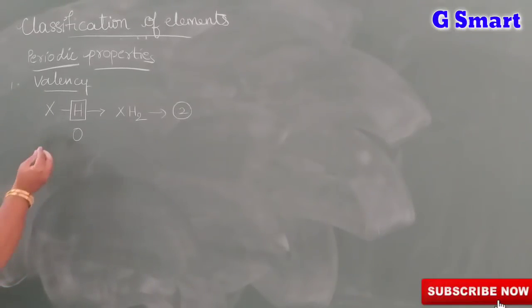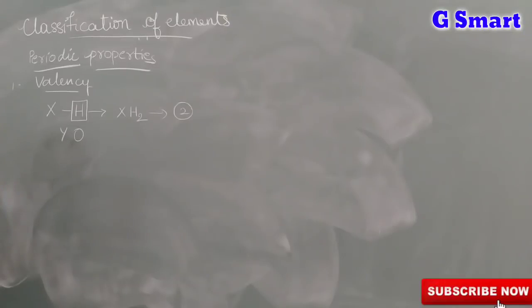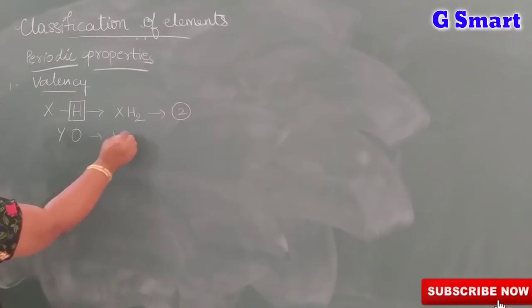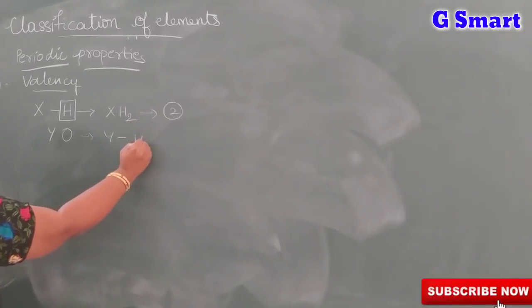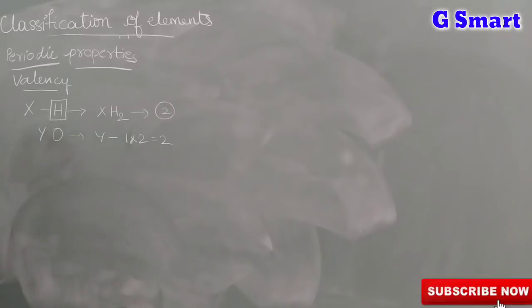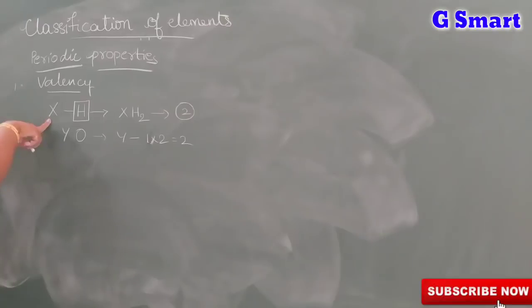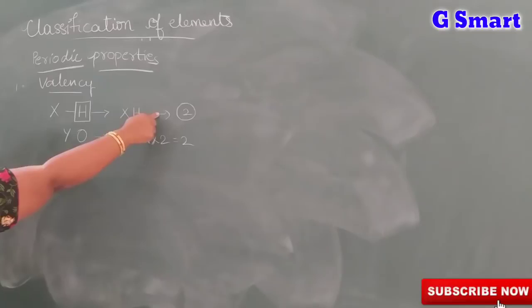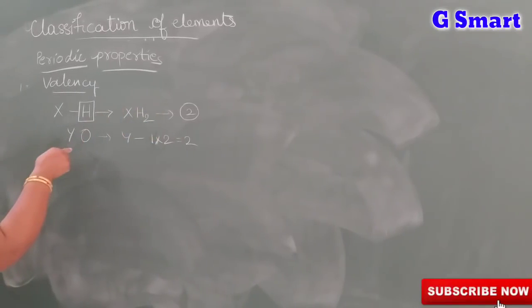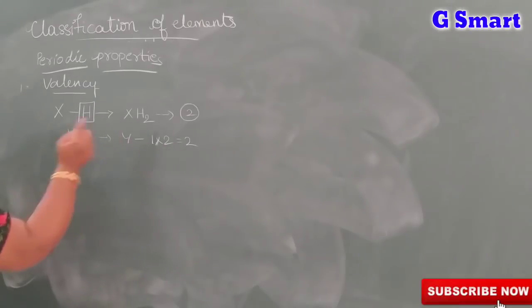Suppose here YO is the compound. Here Y is combining with only 1 oxygen, but twice the number, that means the combining capacity of Y is 1 into 2, that is 2. With hydrogen, the number of hydrogens combined is the valency, but with oxygen, twice the number of oxygen atoms is the valency.